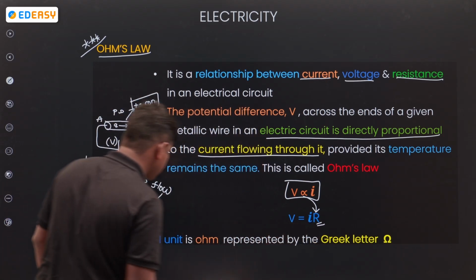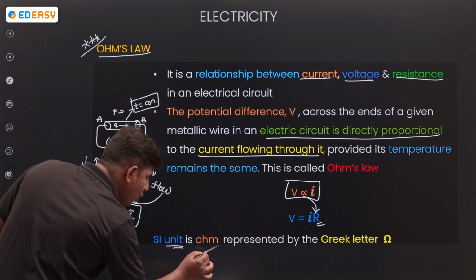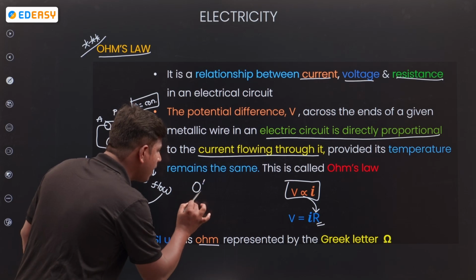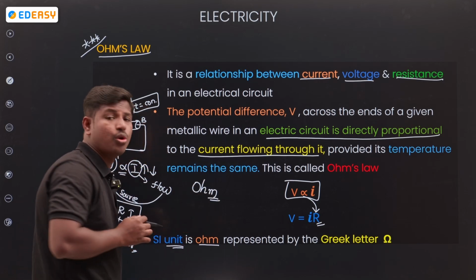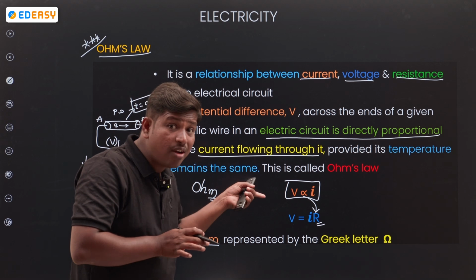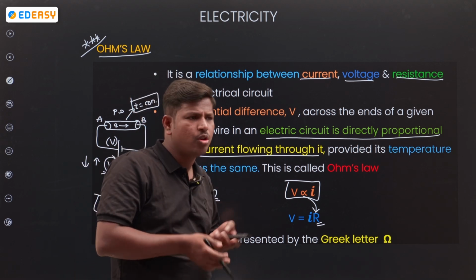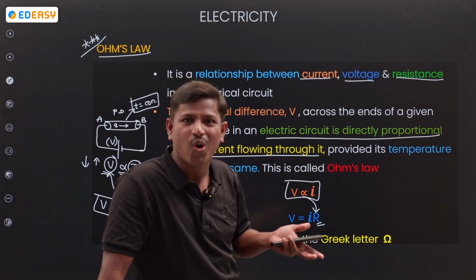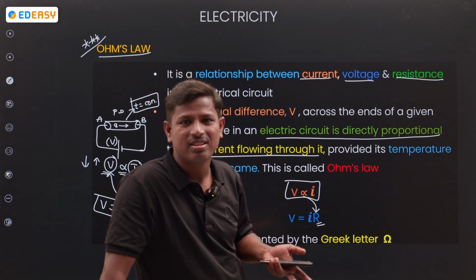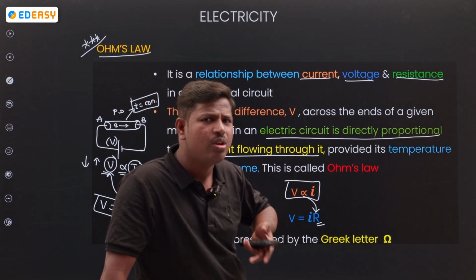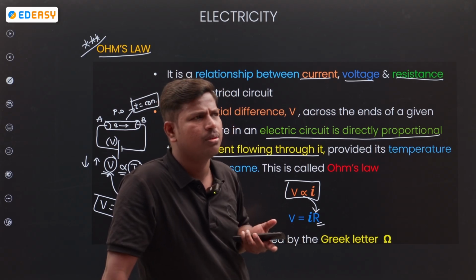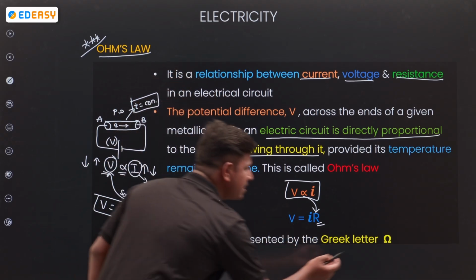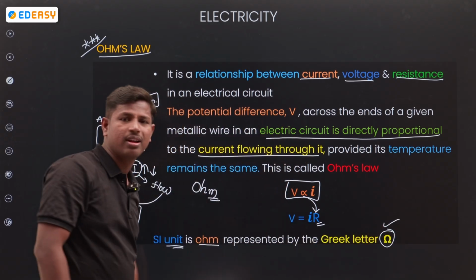The unit of resistance is ohm. What is the unit? Ohm. O H M, ohm. It is the unit of resistance. For example, if your friend asks you what is the unit of resistance, you get the answer ohm. That's it. Ohm is the unit of resistance, and the symbol is like this. This is the symbol of resistance.